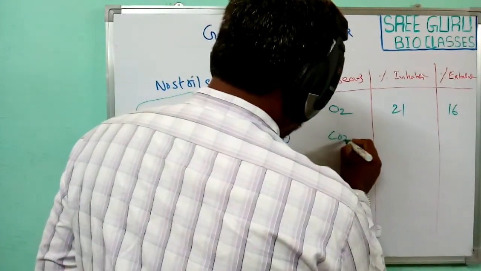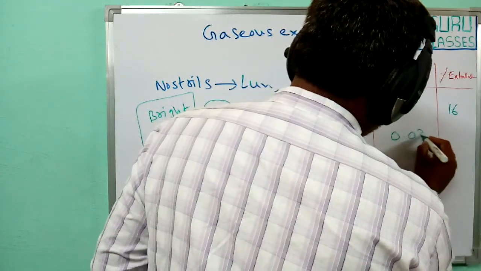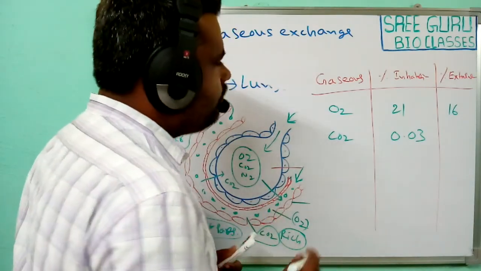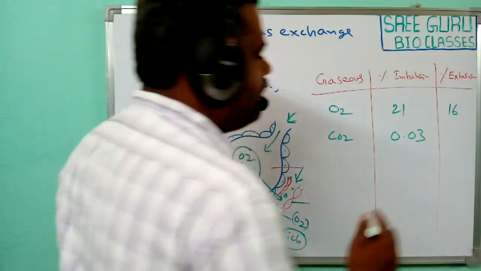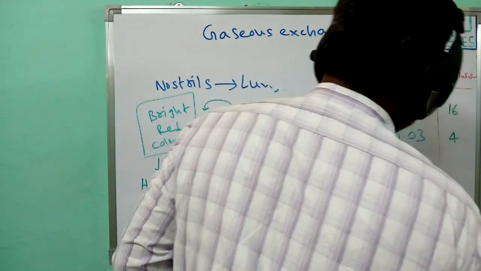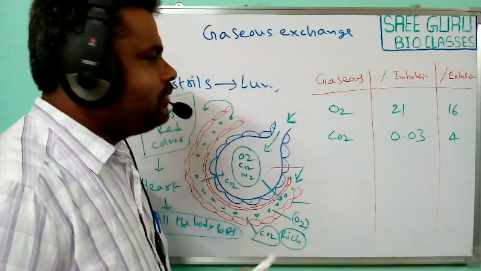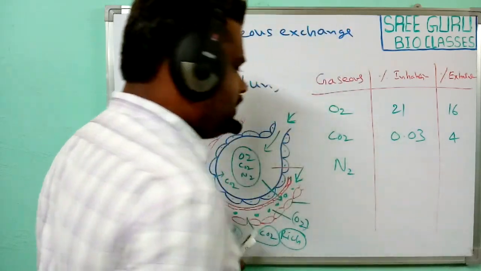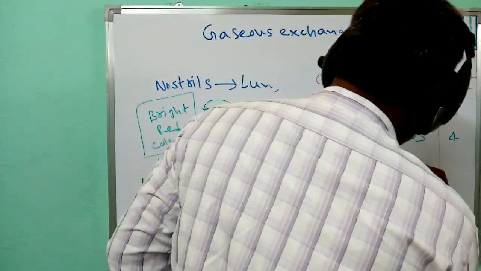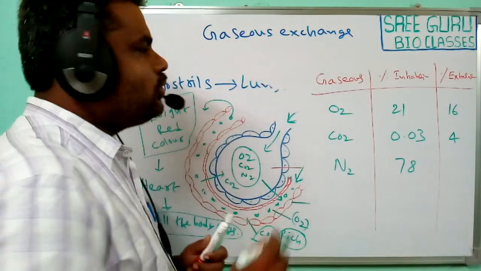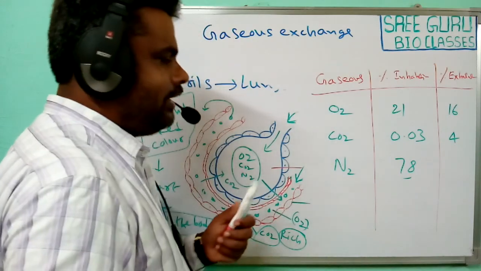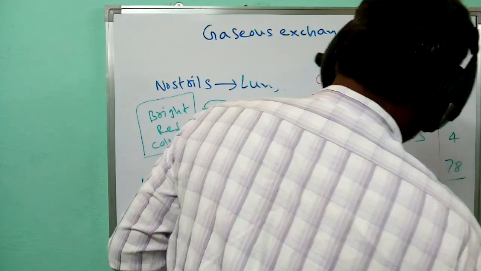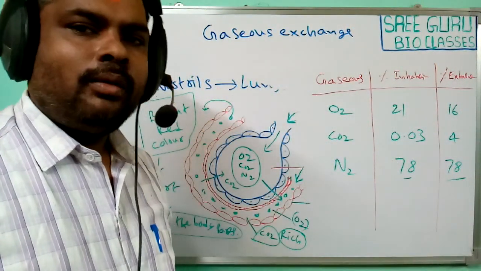For carbon dioxide, it is generally 0.03 or sometimes 0.04% in inhaled air, and in exhaled air, generally 4% carbon dioxide is observed. And for nitrogen, approximately 78% of the atmosphere is nitrogen. So the inhaled air has 78% nitrogen, and in exhalation also the nitrogen is observed at only 78%.